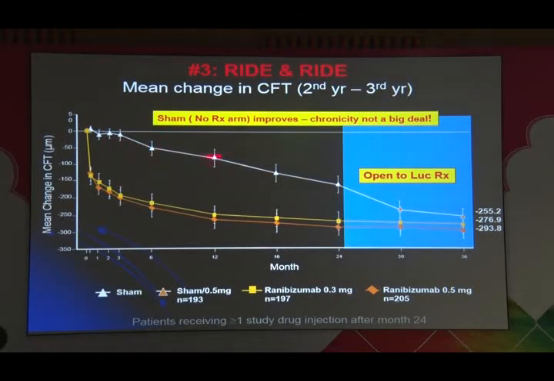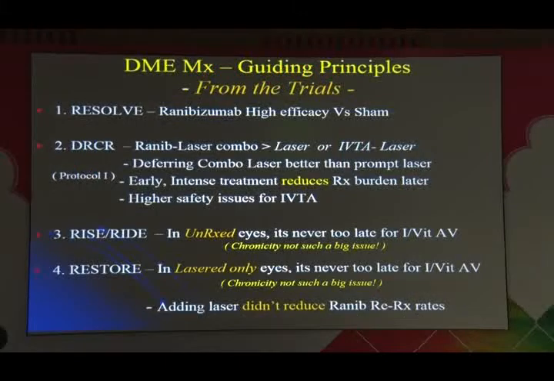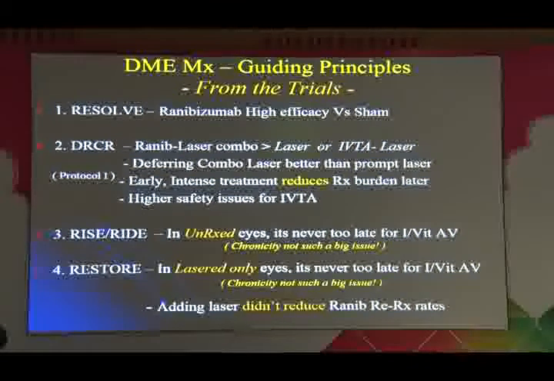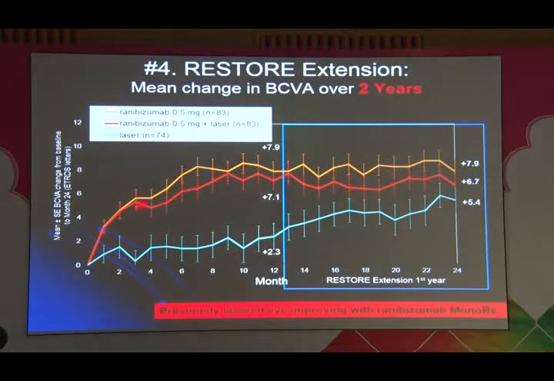Also, when the same patients were opened to treatment, macular edema, which resolved very minimally initially, suddenly nosedived, and then the macula started getting thinner and almost became as thin as the maculae in the ranibizumab arms. Now, RESTORE in lasered eyes, whereas in RISE and RIDE the sham arm was untreated. In RESTORE, the lasered eyes again showed an improvement post-treatment. You see here, these are the ranibizumab arms, and this was the arm which received only laser. And the moment it was opened to Lucentis, vision starts improving.